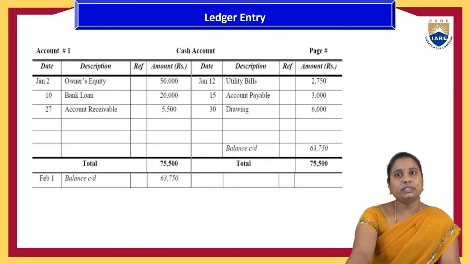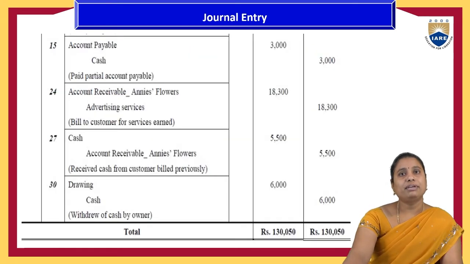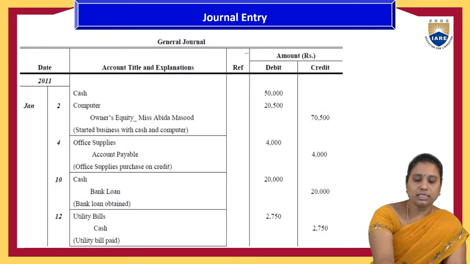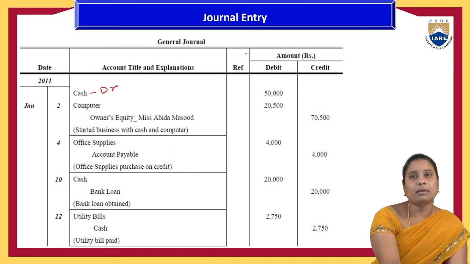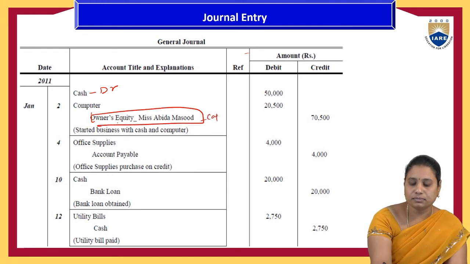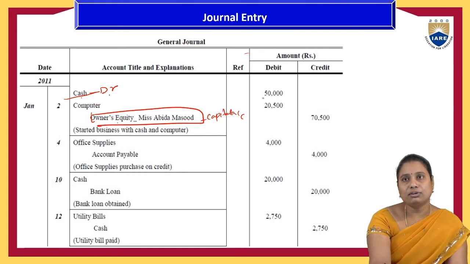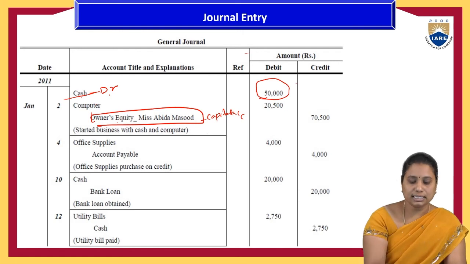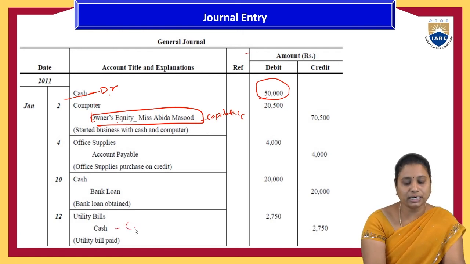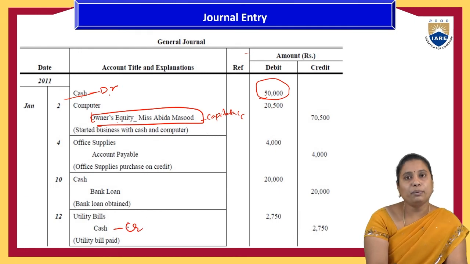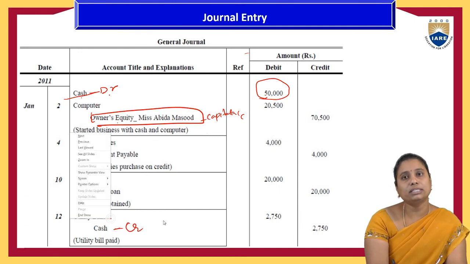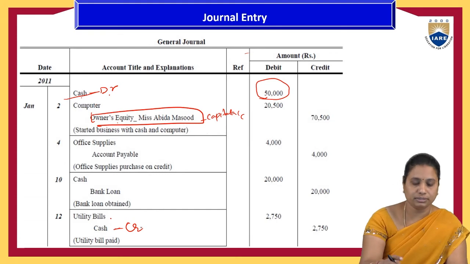If we see the ledger account for the cash account, first of all, we have to see where that cash account is. That cash account is at the debit side because of this equity, the capital account. We are preparing the ledger for the cash account. So for the cash, it is debit side. Under the capital account, the cash equivalent worth 50,000 we have to write. And the same way, here the cash is at credit side. So cash at credit side means we write the opposite one, that is utility bills, on the credit side of the cash account ledger.